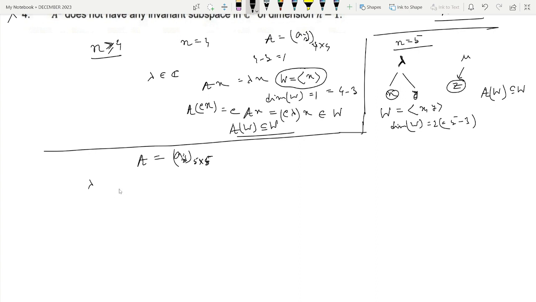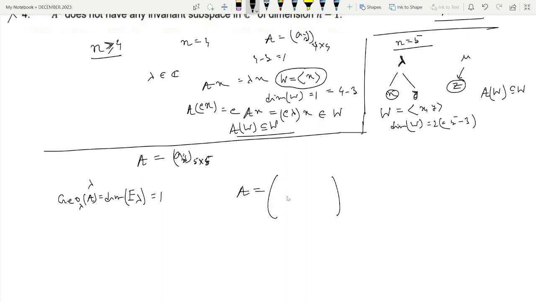Then the dimension of the eigenspace E lambda will be 1, that is, the geometric multiplicity of A corresponding to this lambda will be equal to 1.